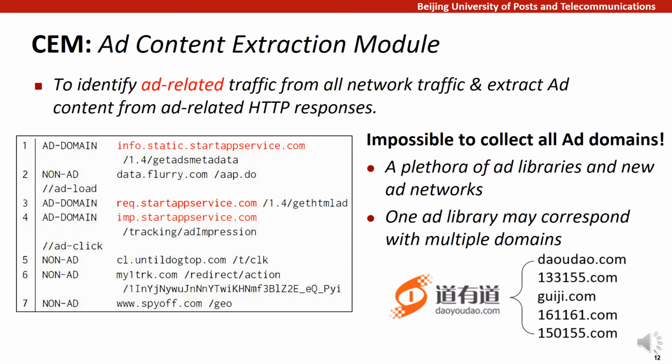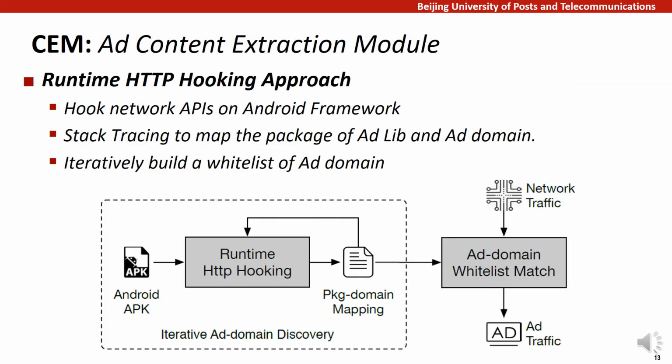Secondly, we empirically discovered that one ad library may correspond with multiple domain names. For instance, we found this Chinese ad network has dozens of ad domains. This phenomenon makes it harder to manually collect a complete wide list of ad domain. To address this issue, we propose a runtime HTTP hooking approach to iteratively identify ad domains so as to locate ad load traffic. It works in 3 steps.